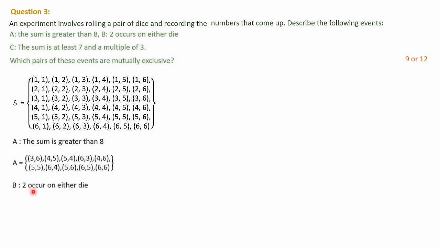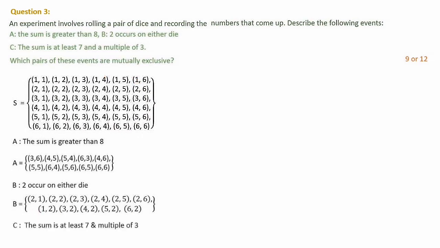Then B: 2 occurs on either die. Very simple. Any one of the dice is having 2. So wherever there is a 2, just collect and write: 2 1, 2 2, 2 3, 2 4, 2 5, 2 6, 1 2, 3 2, 4 2, 5 2 and 6 2. From this sample space, where there is a 2, just collect and write. That's all. Next is C.